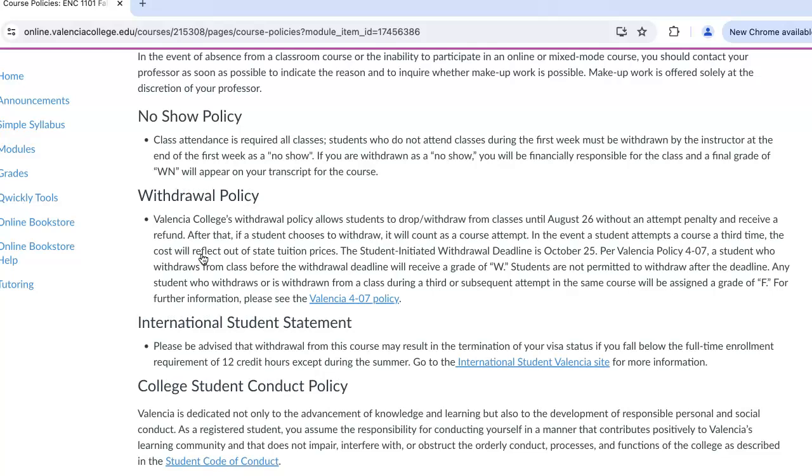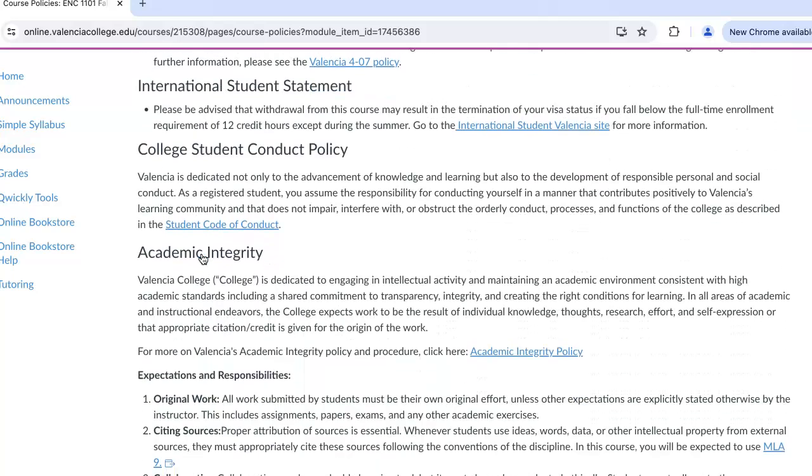As far as withdrawal goes, you are able to withdraw from the class until August 26th in the drop add period, which will allow you to drop the course for a refund. However, after that, you will have until October 25th to withdraw from the course. However, professors at this point are no longer able to withdraw you from the course, which means that all that's available to you is the student-initiated withdrawal, and that deadline is going to be in October.